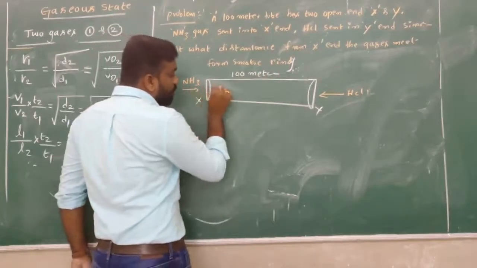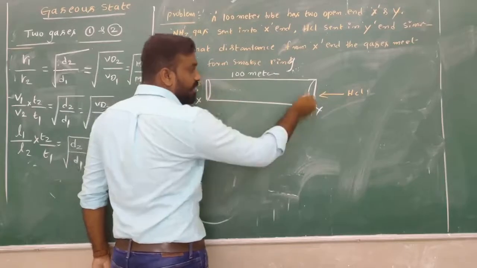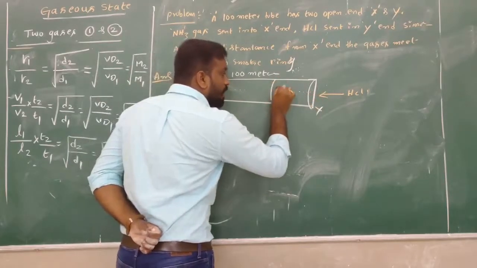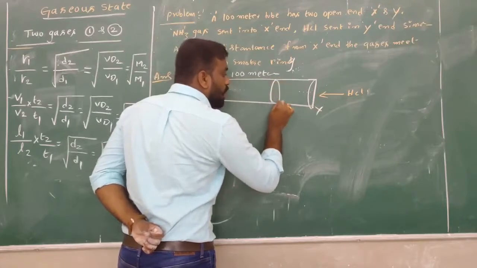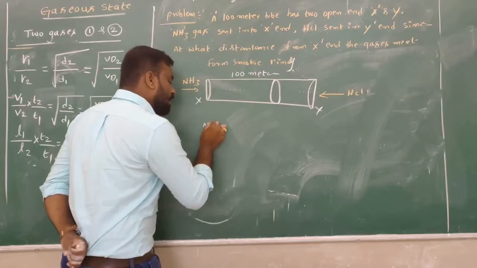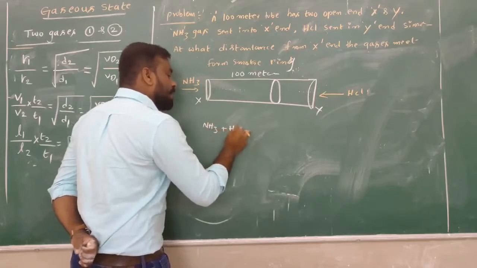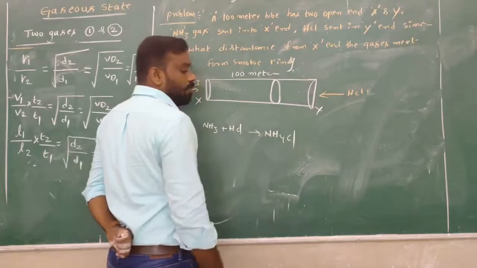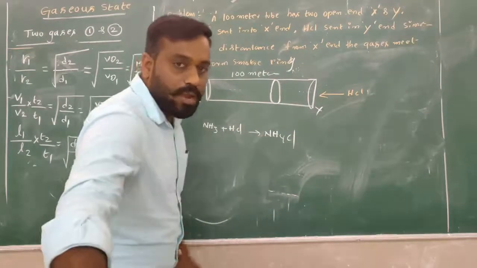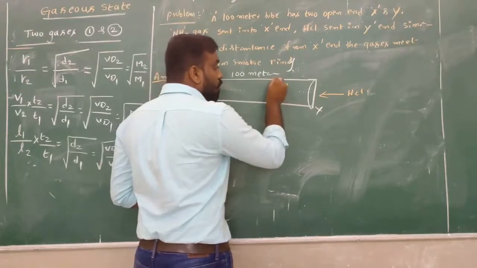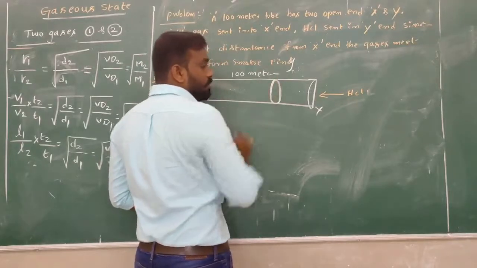These gases move here, and these gases also move. Imagine they meet here. When ammonia gas NH3 combines with HCl gas, there is a formation of ammonium chloride. That ammonium chloride appears like a smoke ring.